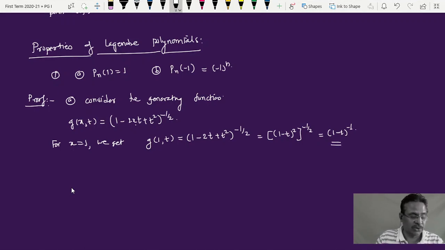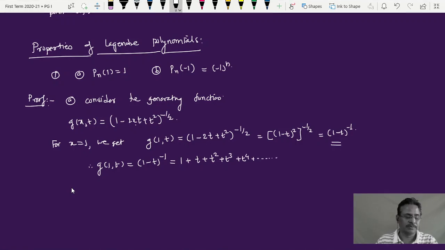Using this expansion, g of 1, t is equal to 1 minus t raised to minus 1, which is a very simple expansion. It is given with all positive coefficients: 1 plus t plus t square plus t cube plus t raised to 4 and so on. This is a power series in t.